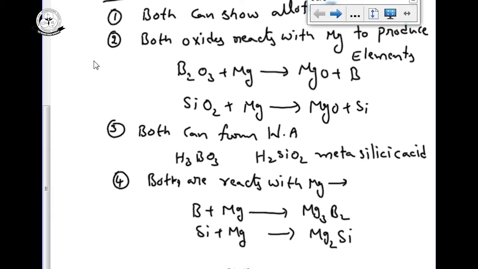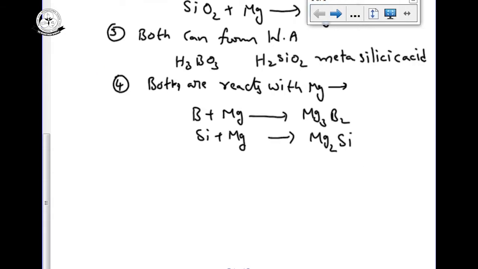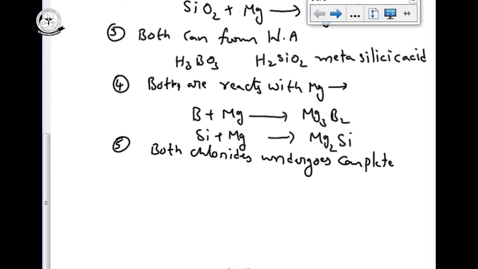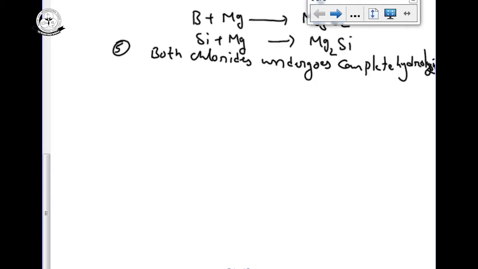Next, both halides can undergo complete hydrolysis.